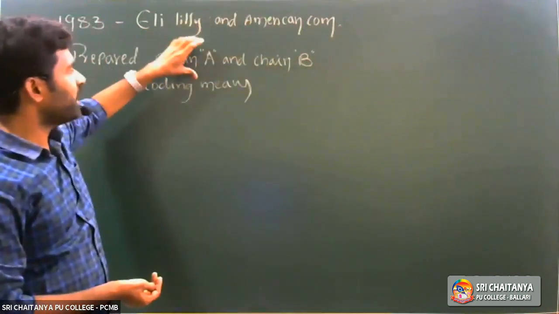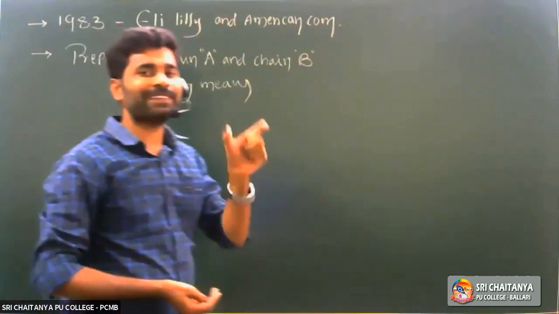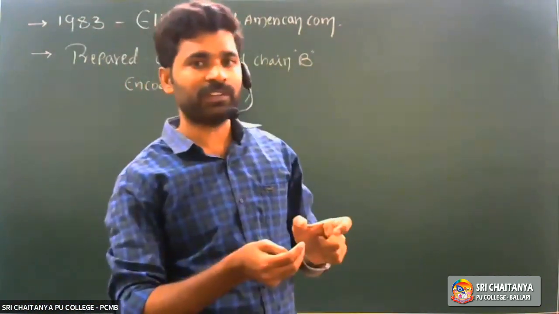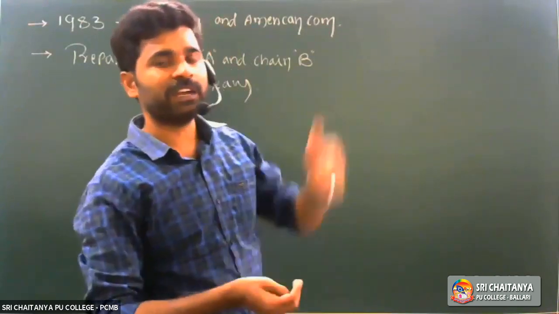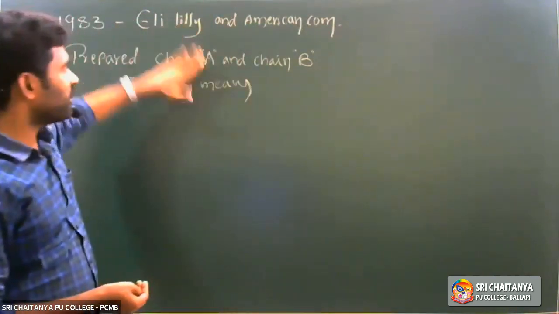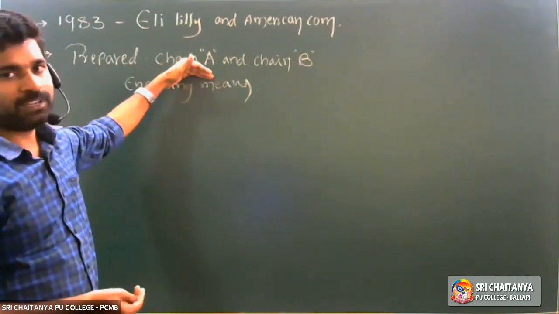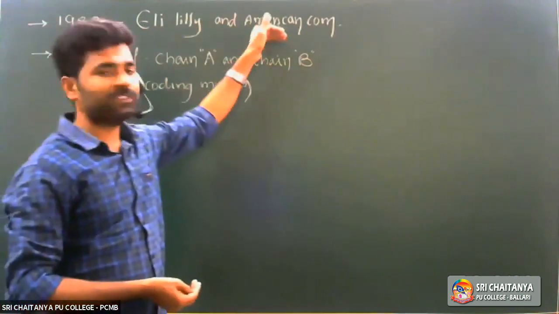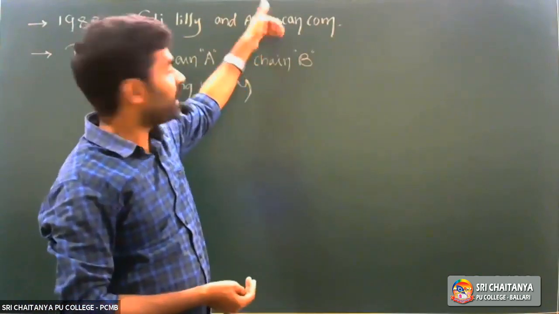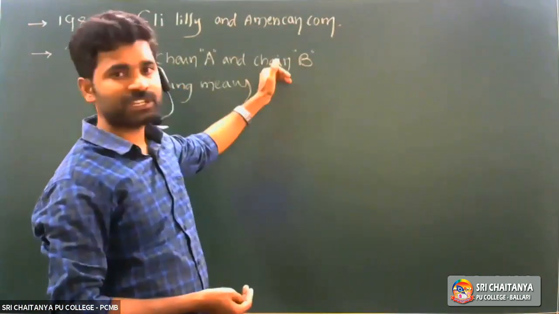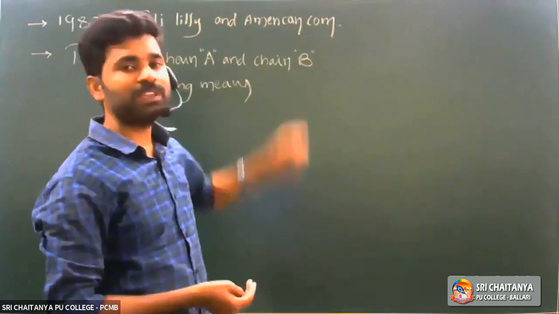It means chain A is synthesized from one segment of DNA in pancreatic cells. That segment of DNA undergoes transcription and translation and synthesizes chain A polypeptide. And another segment of DNA in the pancreatic cell undergoes transcription and translation and synthesizes the chain B polypeptide.